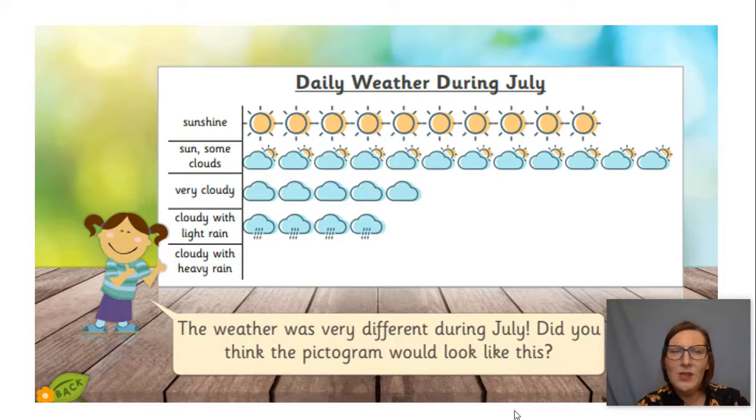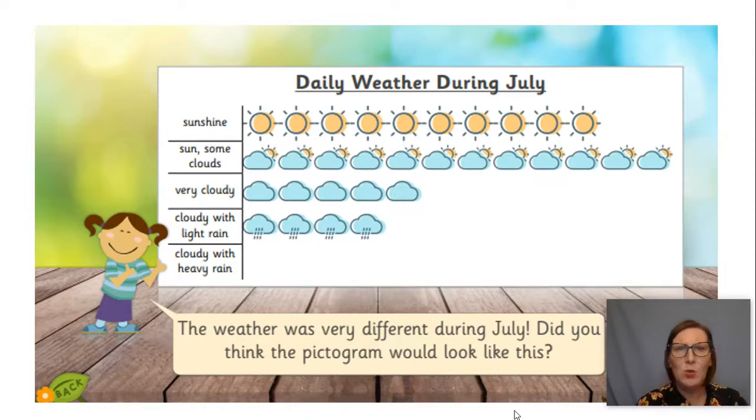Now I'm looking at the pictogram, and can you see, were there more days with sun and some clouds or less? What do you think? Do you think there were more days with sun and some clouds or less? That's right, there were more. Because if I look along here, can you see the cloud and the little sun extend past the full sun? So how many more days were there with some cloud and sun? I can see there were 2 more days, but let's check it to make sure.